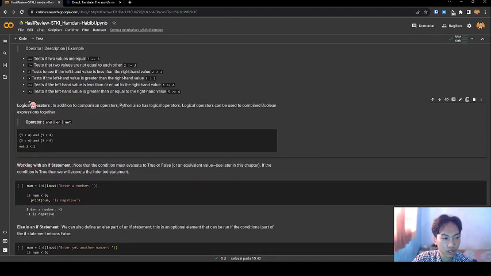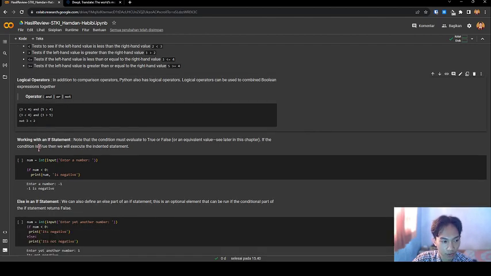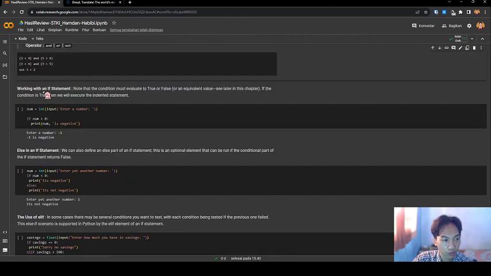Next, logical operations. In addition to comparison operators, Python also has logical operations. Logical operations can be used to combine Boolean expressions together. For example, the operators and, or, and not. The condition must evaluate to true or false or an equivalent value. See later in this chapter.